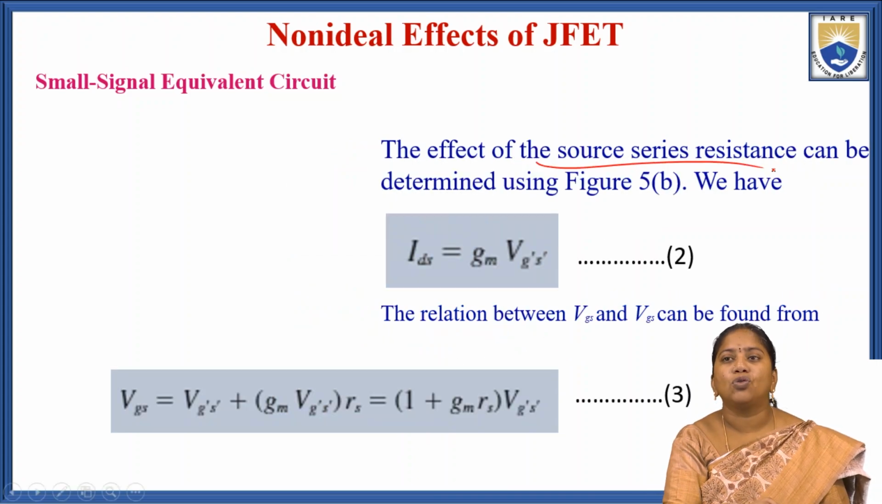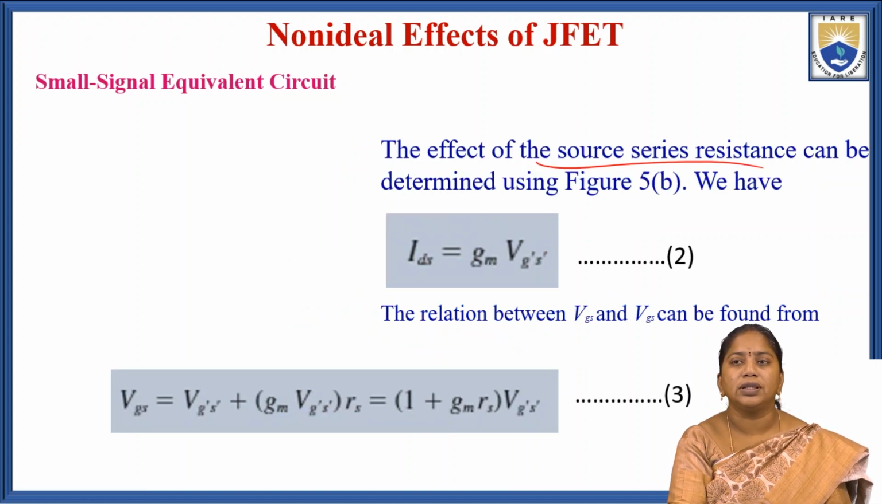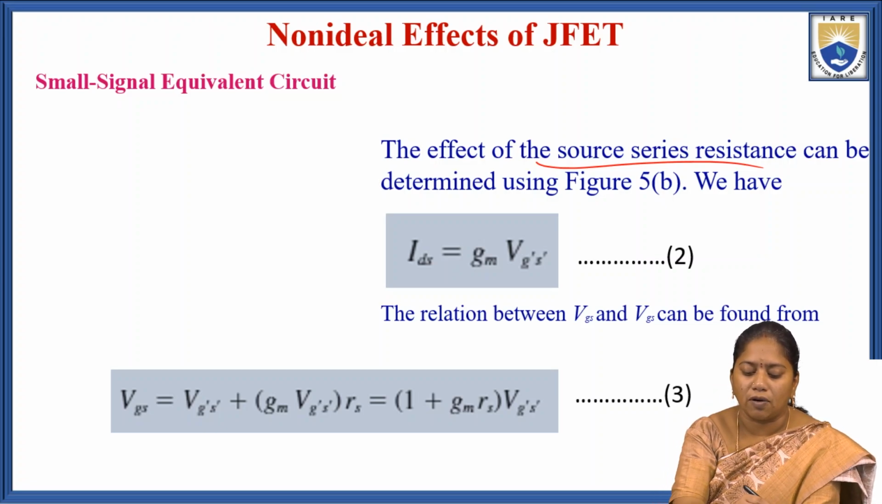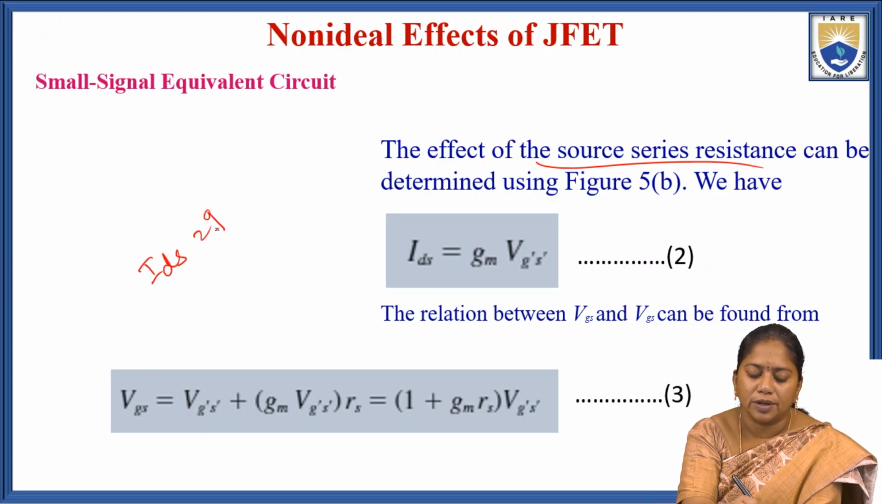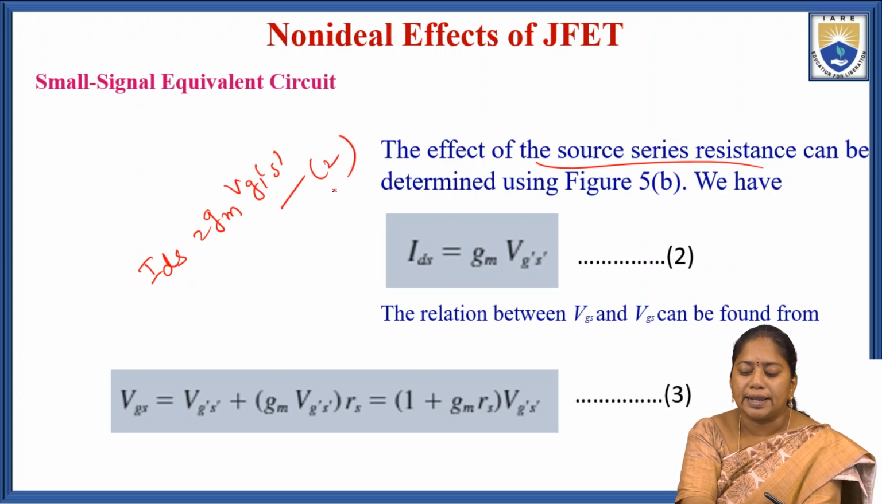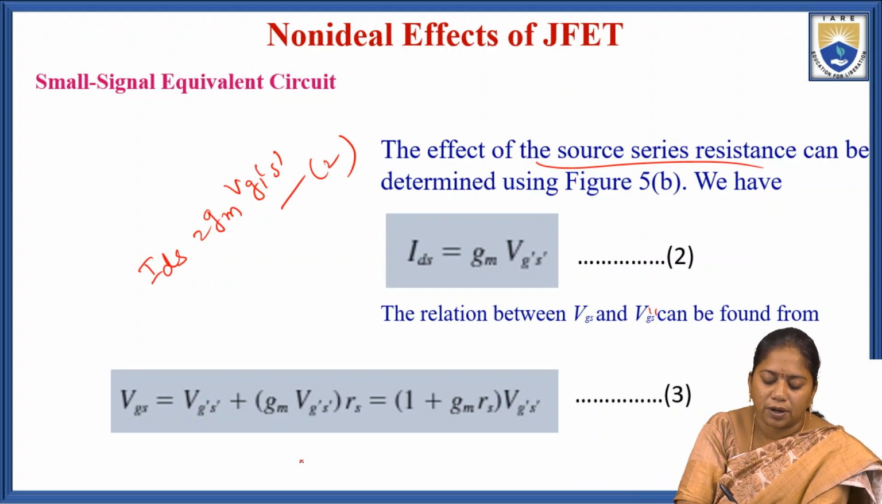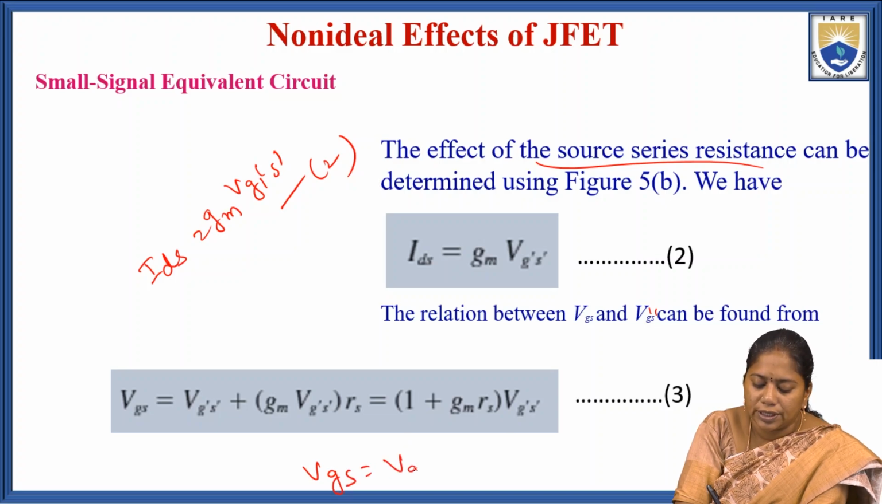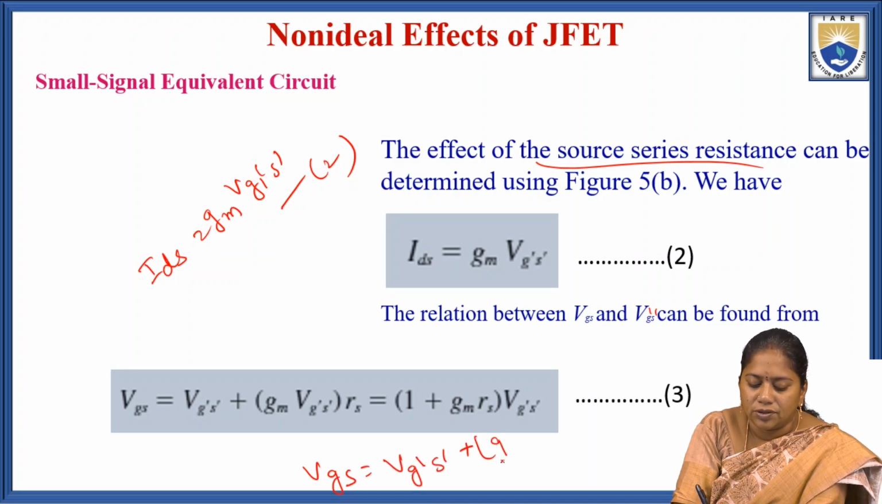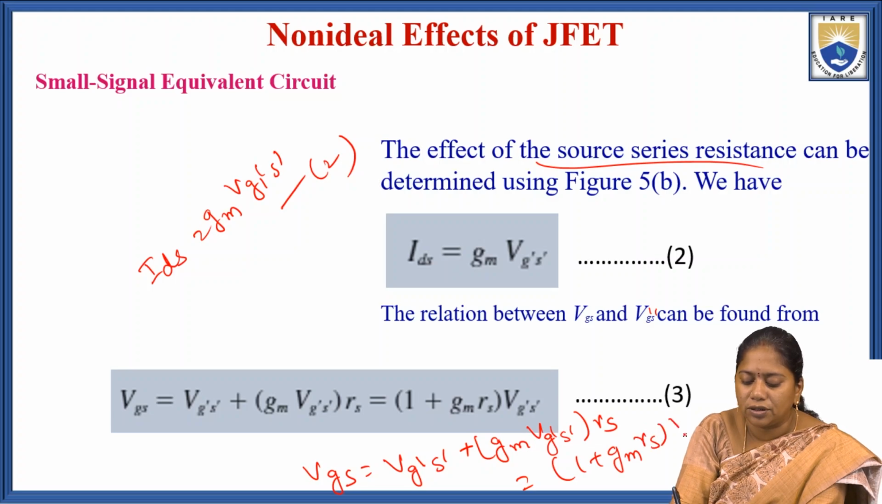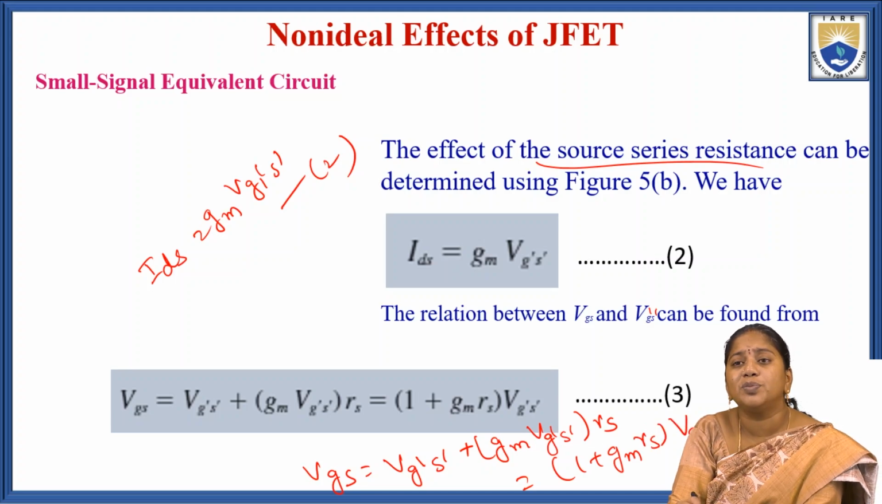The effect of the source series resistance can be determined using figure 5b. We have IDS equal to GM into VG dash S dash, that is equation 2. The relation between VGS and VG dash S dash can be found from VGS equal to VG dash S dash plus GM into VG dash S dash into RS, that equals 1 plus GM into RS into VG dash S dash.